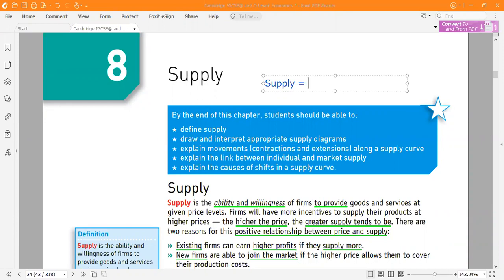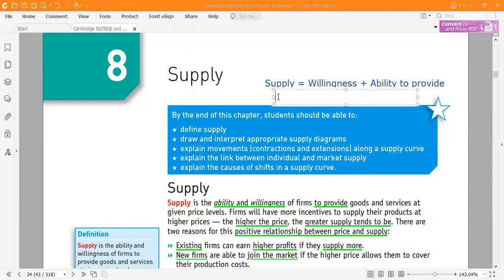Supply is willingness plus ability to supply, the ability to provide or supply. Okay, so this is supply. And now we will study the law of supply.